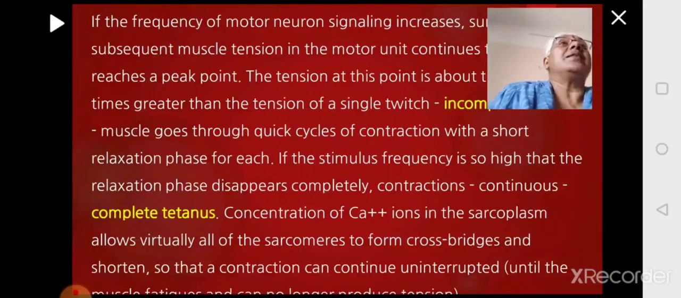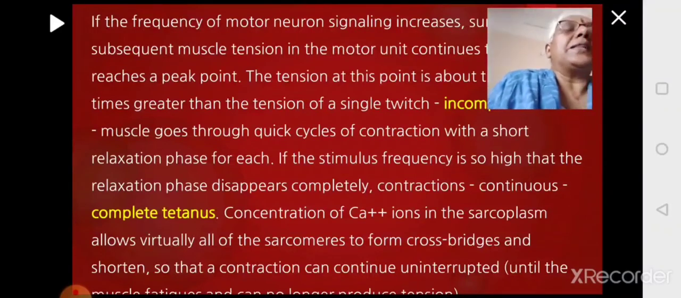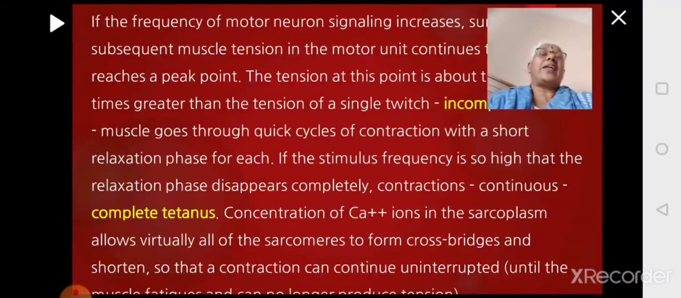So what is happening here? The calcium ions are continuously released from the sarcoplasmic reticulum inside the sarcomere. Cross bridges are continuously forming. Then actin is getting pulled over the myosin. The muscle is contracting, and it becomes uninterrupted. It goes on like this until the muscle undergoes fatigue. There is no energy for the muscle to do the action, or if the force generated by the muscle is not enough, till then the activity goes on. This is called complete tetanus.